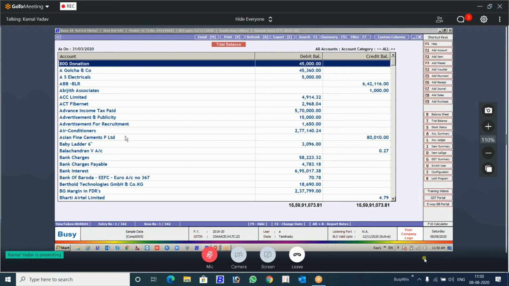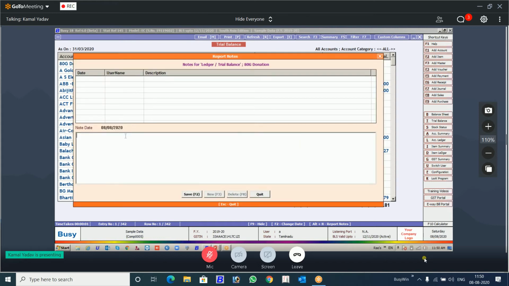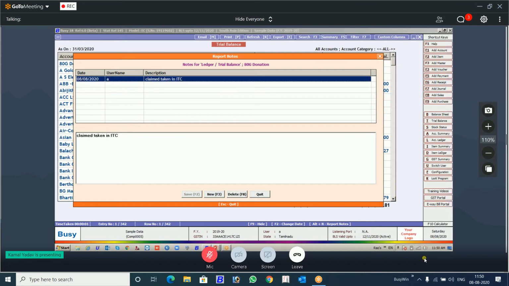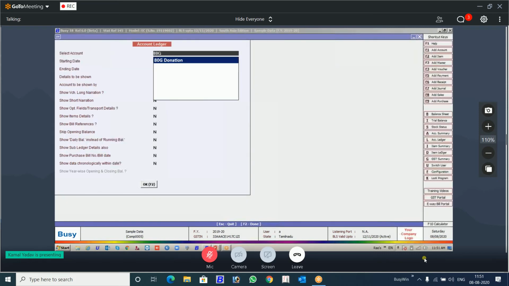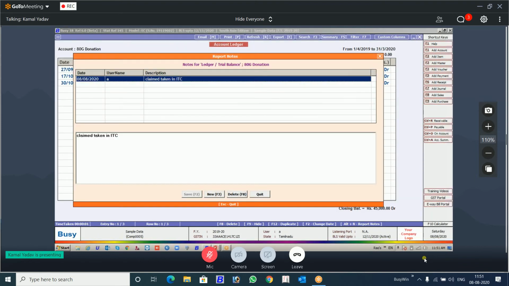Here also you can write notes. You press Alt N. For this particular party, 80G donation, you want to write something. You can write here. See, this is saved from the trial balance also. Now, if you see the ledger of 80G donation, you press Alt N, that note will be highlighted here itself. So these are linked. So this is the one thing.